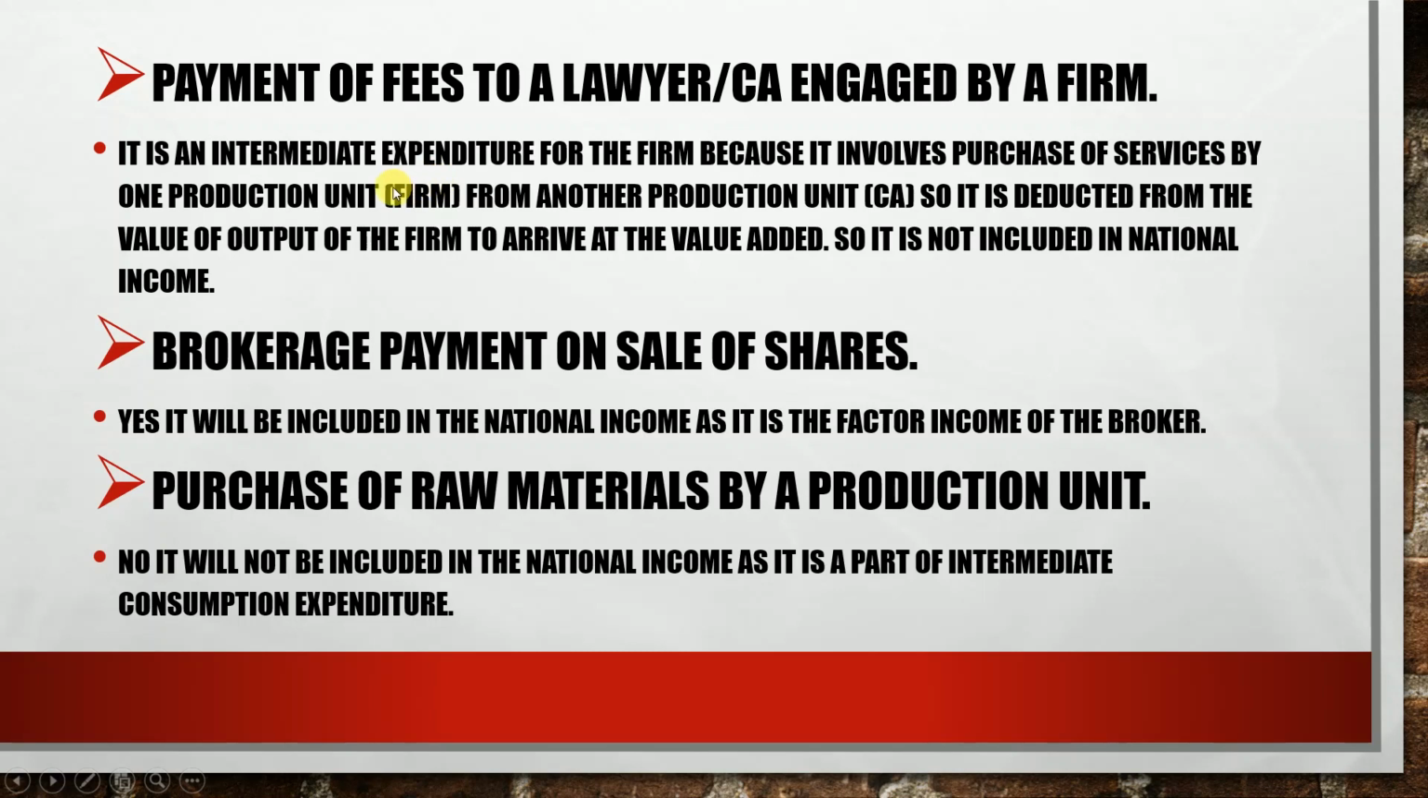You know, in the value added method we have already told that when we are calculating value added out of value of output, then we have to deduct it. Intermediate expenditure must be deducted. So it will not be counted in national income.